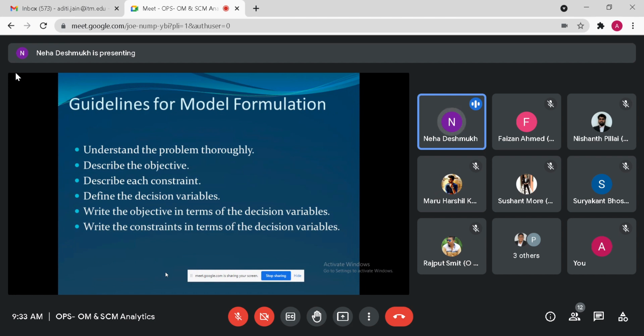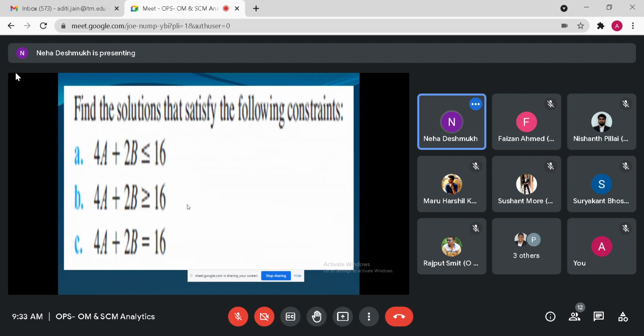Now we'll draw the model formulation or model function for the given problem. Understand the problem, describe the objective, describe the constraint, describe the decision variable, objective in terms of decision variable, constraint in terms of decision variable. Find the solution that satisfies the following constraint.